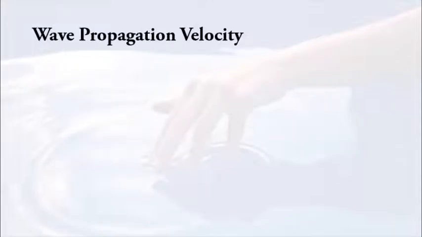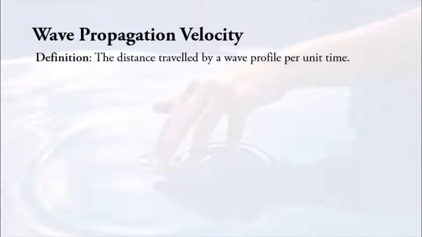Since we have wave displacements and also particle displacement, meaning that we're going to have two different velocity as well, wave velocity and also particle velocity. So first we're going to see what is a wave propagation's velocity. Since it's about wave, obviously we're going to use it for the wave motions along the x component. So the distance traveled by wave profile per unit time, that is what we call wave propagation's velocity.